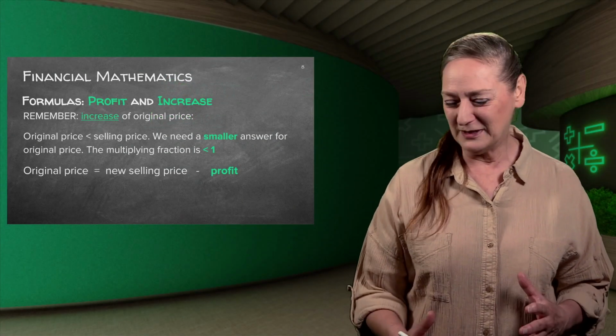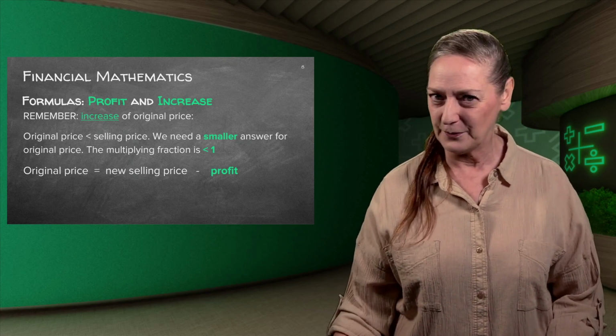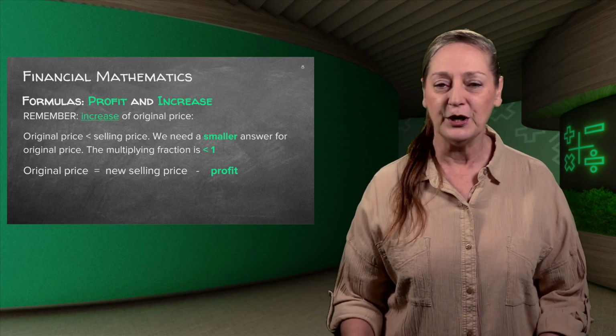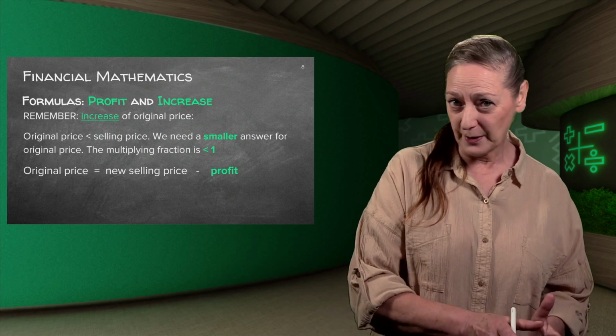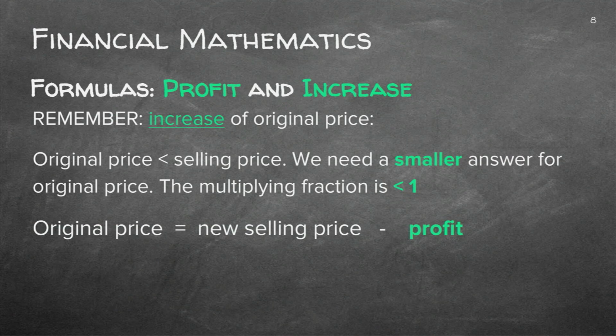If you like a challenge, you can swap everything around and work from the selling price if you want to. But for the purpose of this video, I'm going to start with the original price and we work from there. So every time I talk about a formula, the original price will be the item on the left-hand side.